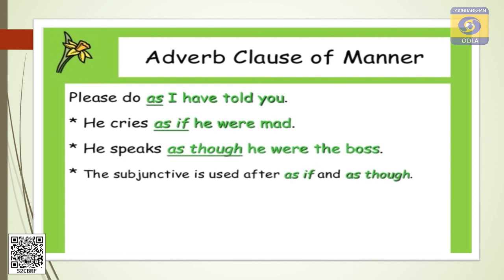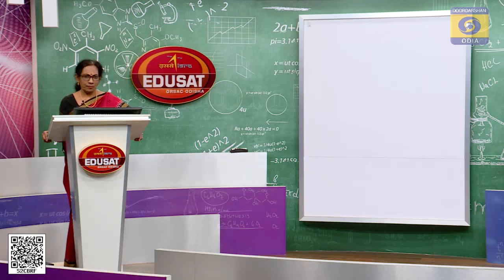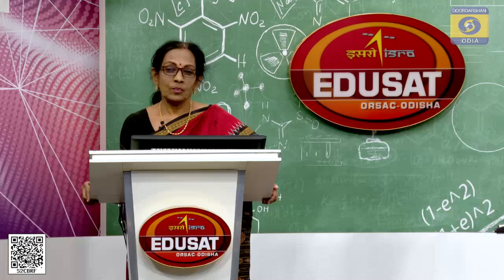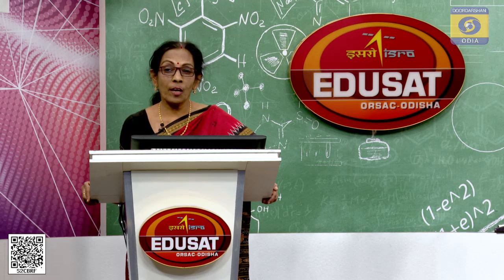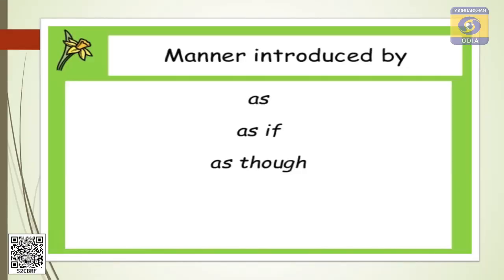For example, if I ask, how does he speak? What is the answer? He speaks as though he were the boss. So this is the adverb clause of manner. After as if and as though, after the subject, the verb is were. Mark it. Mark it. The verb is were.